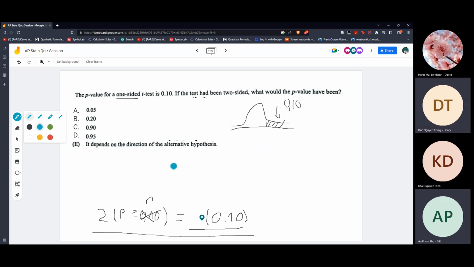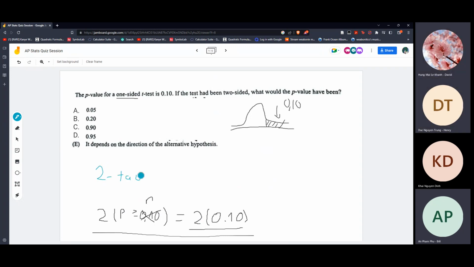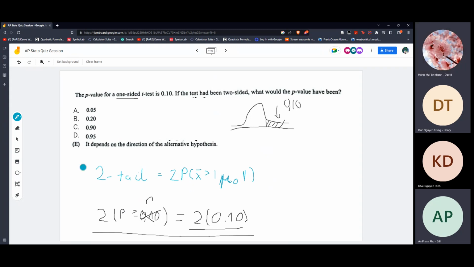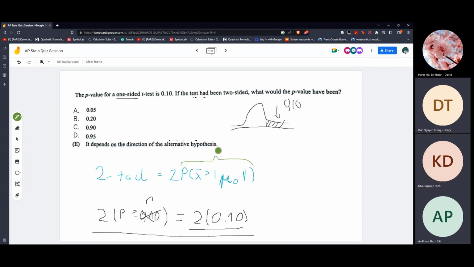So we know that the p-value for a two-tailed test is 2 times p of more than the absolute value. Imagine we have 0.1, which is one p-value. This thing right here will be just 0.1.